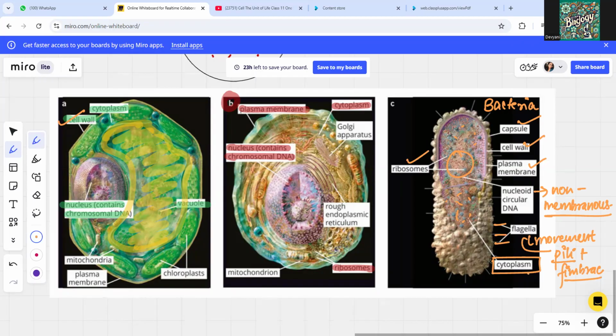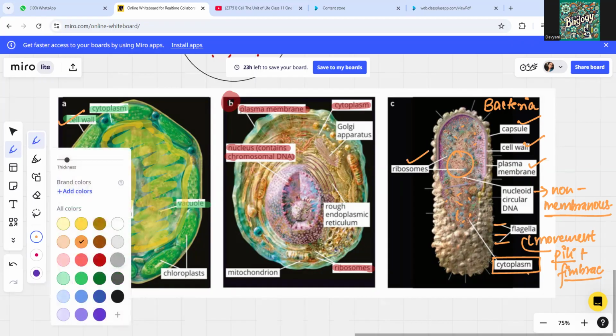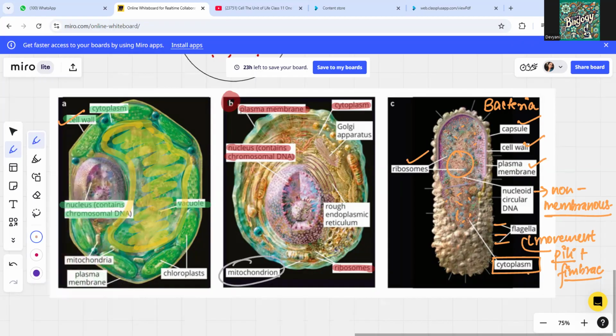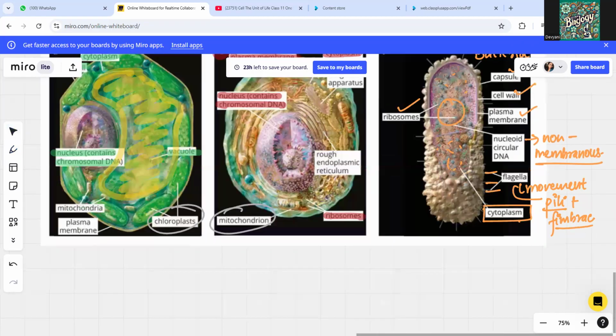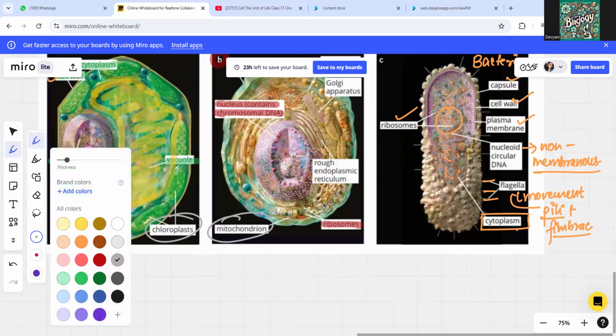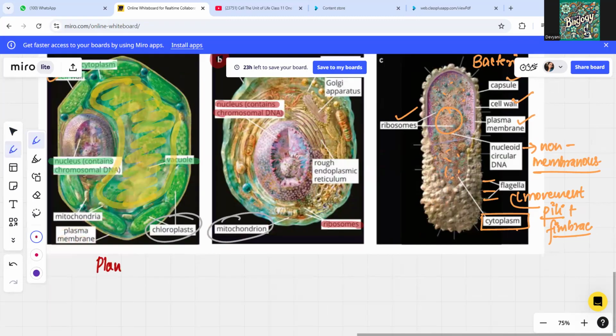There are also different names or terms mentioned here. There are mitochondria in the animal cell, but there are chloroplasts in the plant cell, right? I'll be telling you and writing the quick key terms here. This one is the plant cell, this one is the animal cell, and this is bacteria.